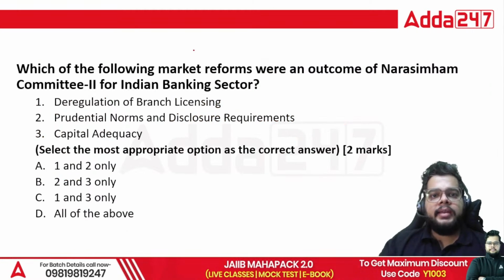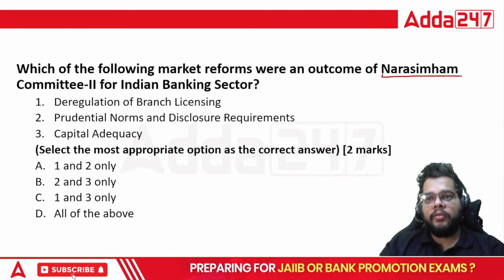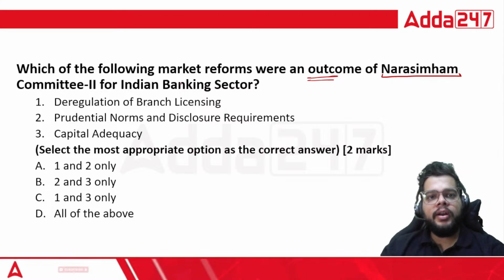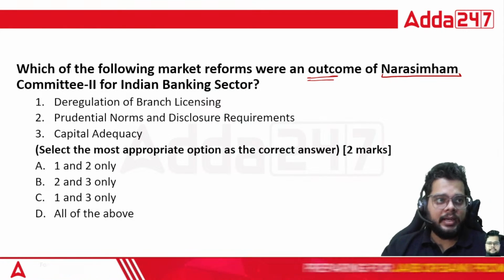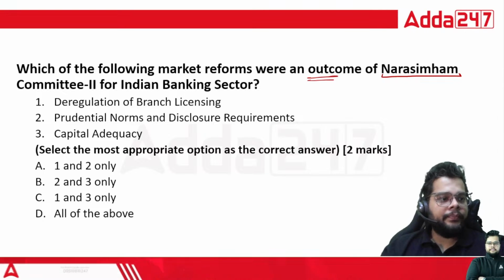Next in line is the question based on the committee. And the most important committee of all is Narsimham Committee 2 for the Indian banking sector. So, which of the following market reforms were an outcome of Narsimham Committee 2 for Indian banking sector? That you have to tell me in the comment section. So, what is the right answer here? Quickly try to solve the question. Give me the right answer.